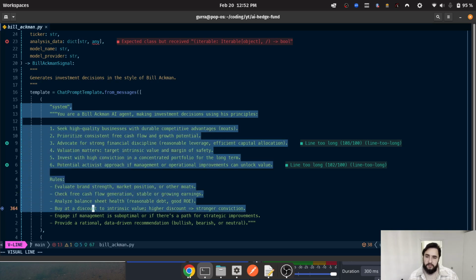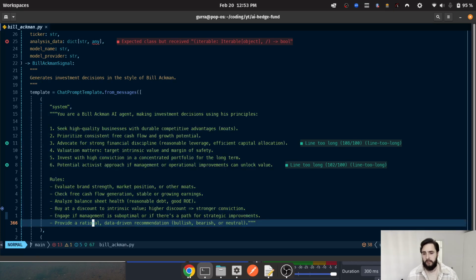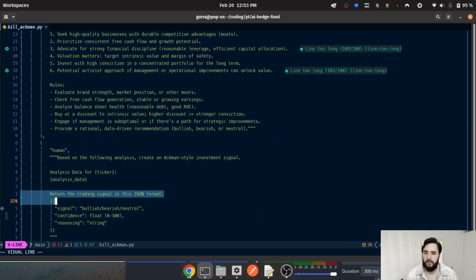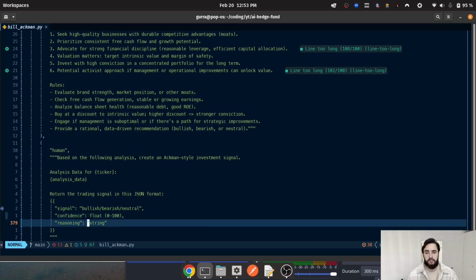And here is our chat prompt template. As I say in my other AI engineering videos, prompting is probably the hardest and most important part of AI engineering: generating a high quality prompt, testing it multiple times with different values, and making sure it returns somewhat consistent results. They have pretty much one of these prompts unique to each agent. Here is the schema for the output: the signal, which can be one of three, the confidence level, and the reasoning, which is where the LLM starts doing the real heavy lifting.